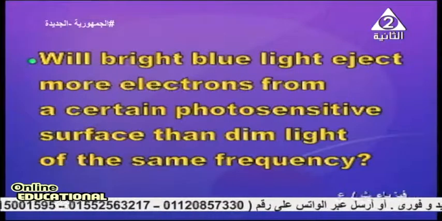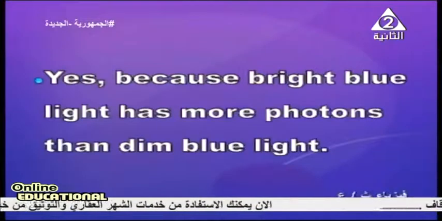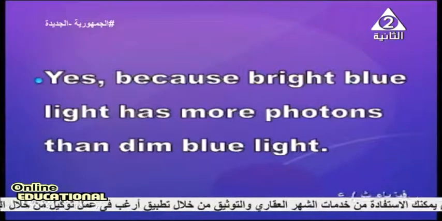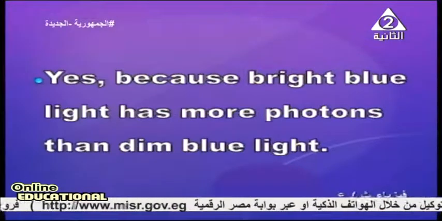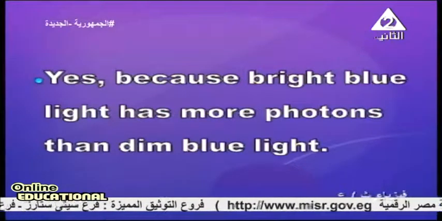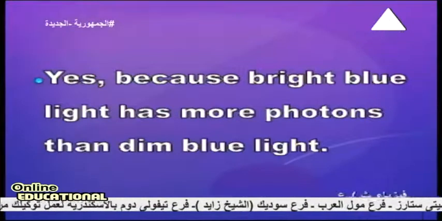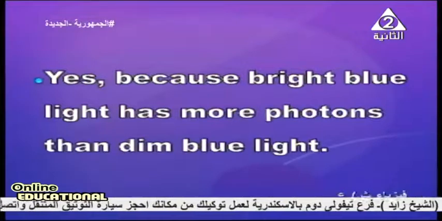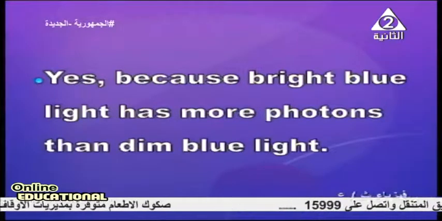Bright means we've used many photons of blue light. It has high intensity. Yes, of course, because bright blue light has more photons, and since each photon is capable of ejecting electrons, we expect to have more electrons ejected. Yes, because bright blue light has more photons than dim blue light.